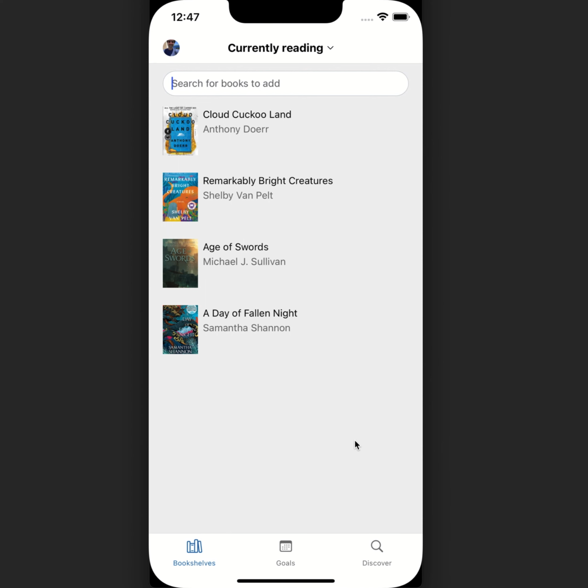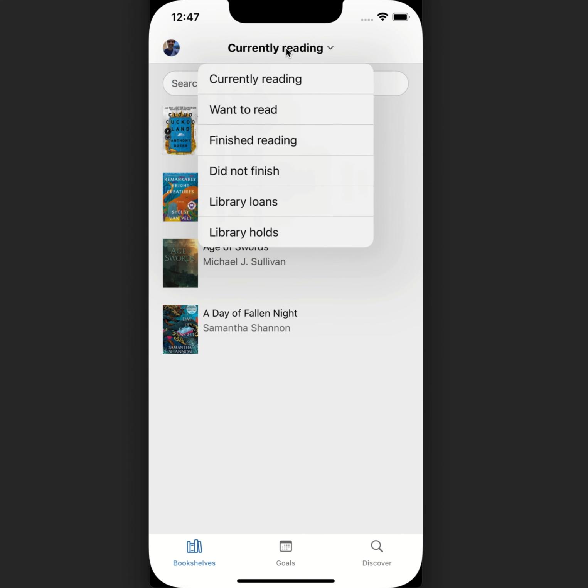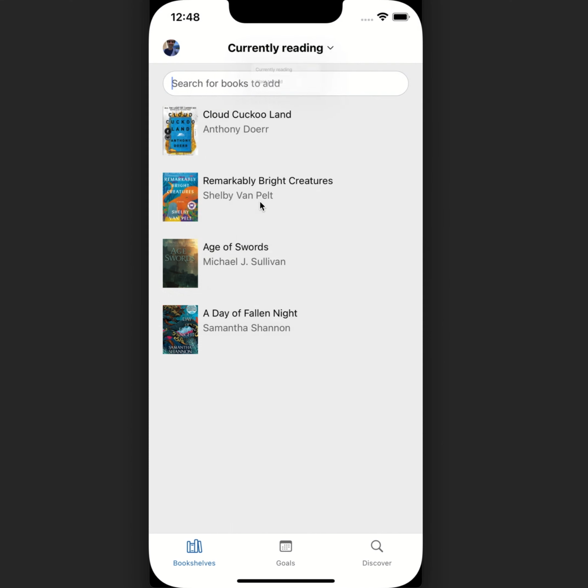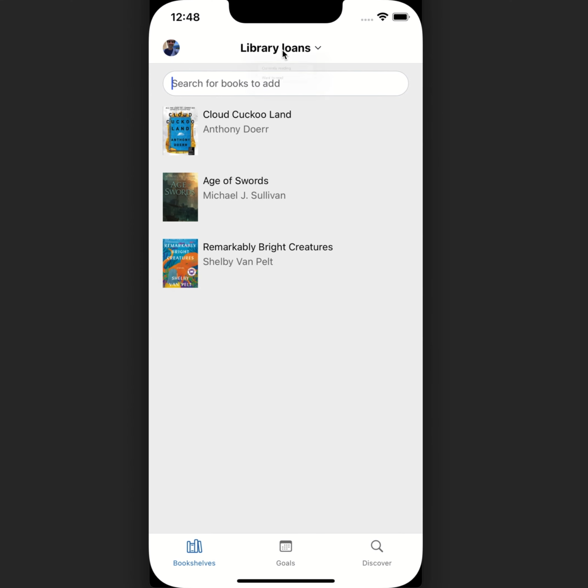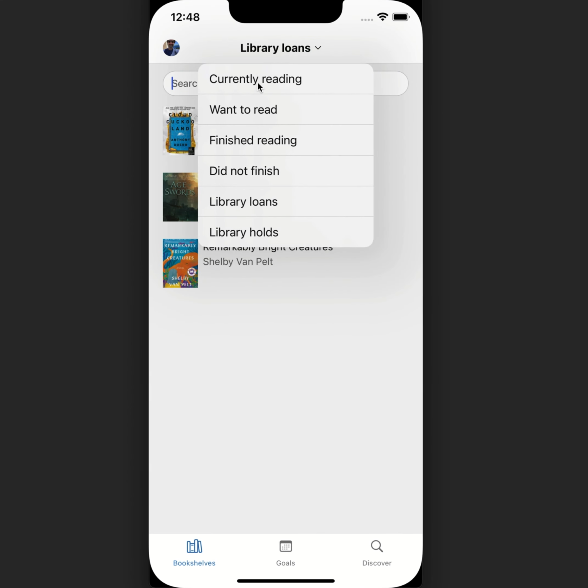I'm showing this in the iPhone simulator so you can see as I tap and click around. If I want to switch to another bookshelf, you can see I have currently reading, want to read, finish reading. Did not finish is not there by default, but you can create it. You can create other bookshelves if you want, or if you import from Goodreads, it might create other bookshelves that you had already. Also, I have library loans and library holds. If you go on the web and you link with a Libby account for any ebooks or audiobooks you've checked out at a library, those can show up here. So I can just tap to change to my library loans, finish reading, want to read, etc.